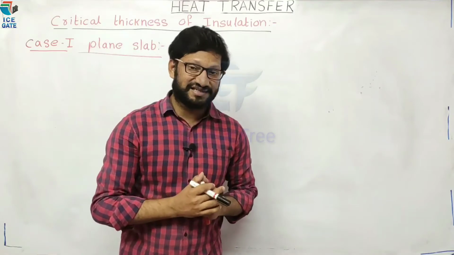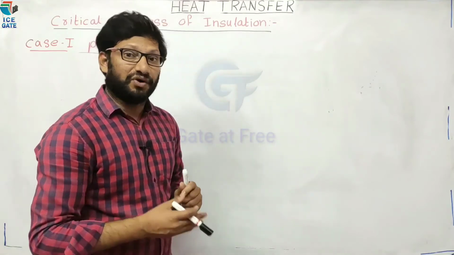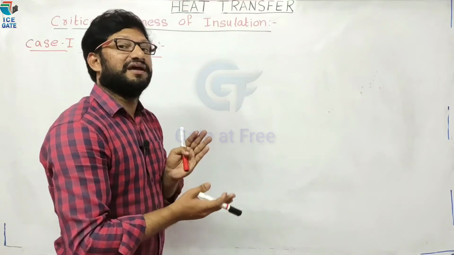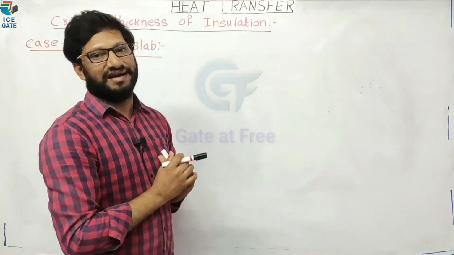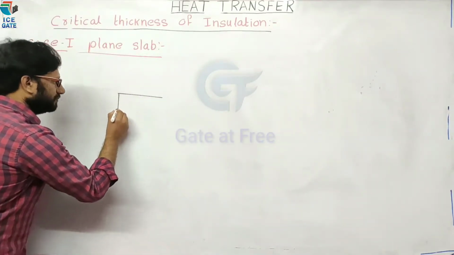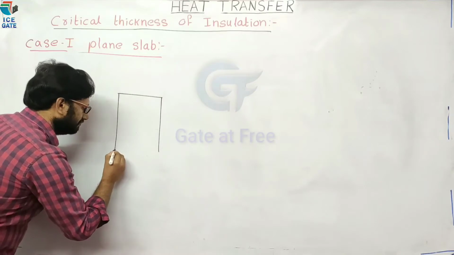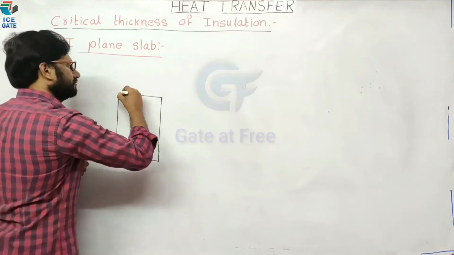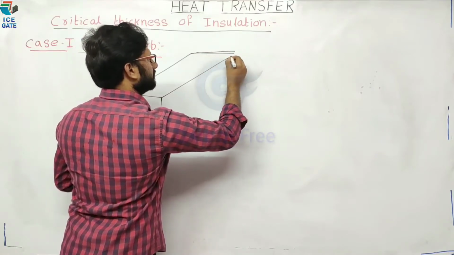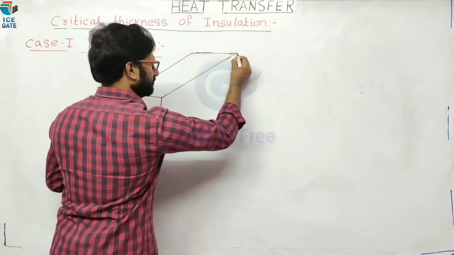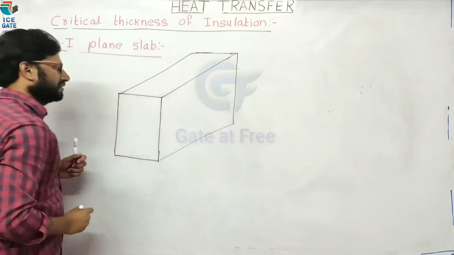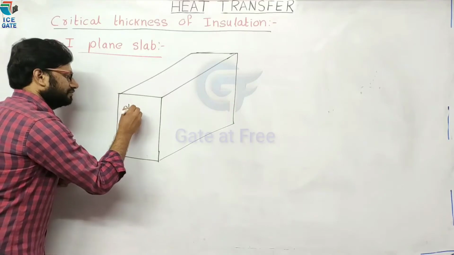Now let's do the analysis on a plain slab. We will see, by providing insulation for a plain slab, whether the rate of heat transfer is increasing or decreasing. Now draw a simple layout of the plain slab. Okay, now this is the plain slab.